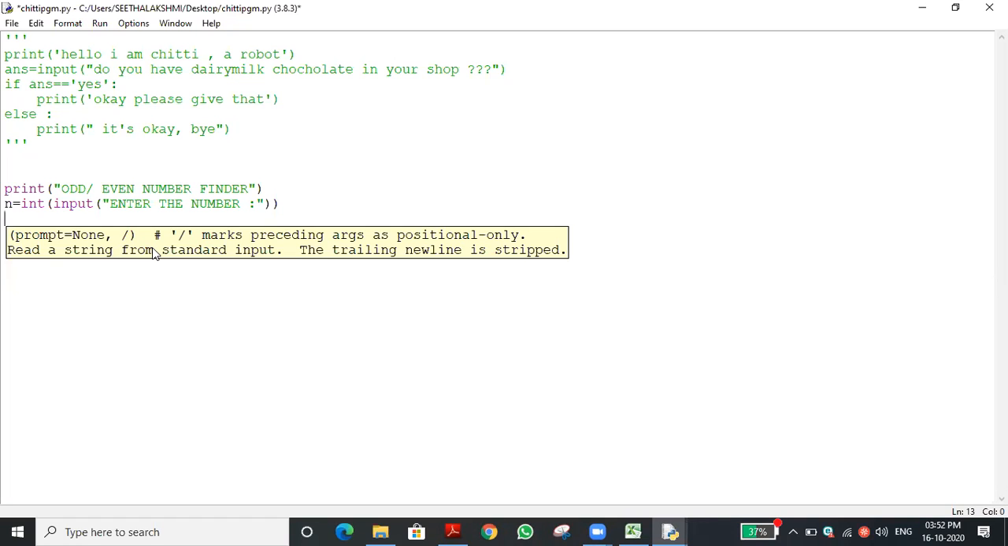Suppose 145. Whether it is completely divisible by 2? No, sir. We will get a remainder of 1. So that is an odd number. Shall we take that concept? That is a concept, no?